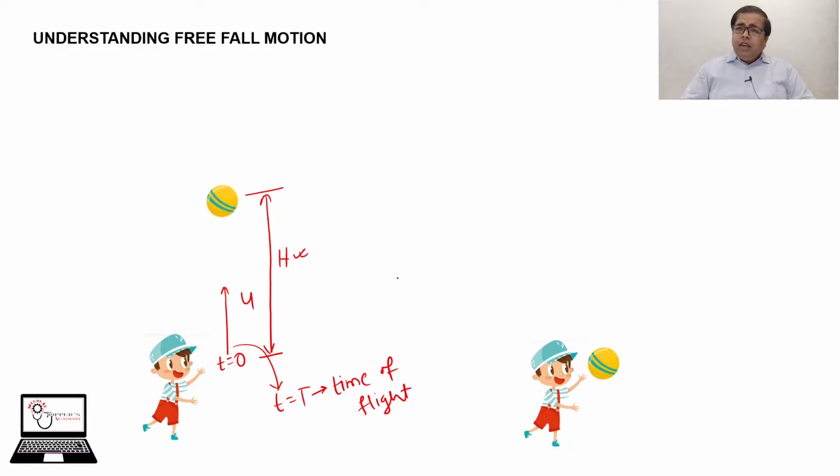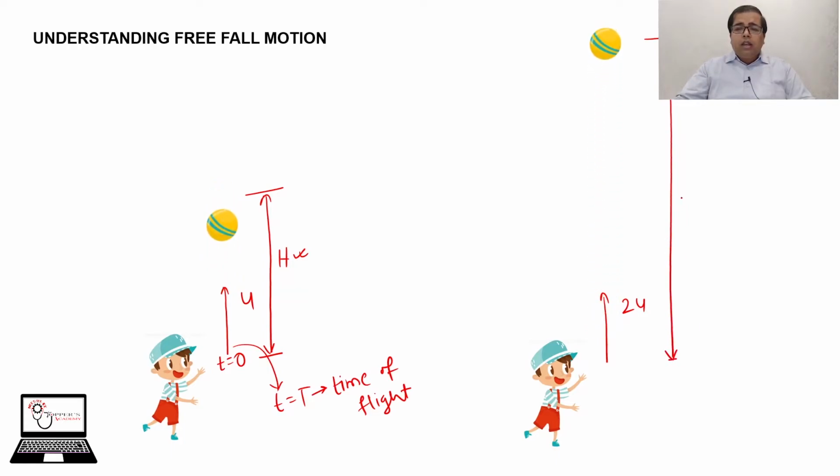Now if we increase the speed, let's take the another example, this one. If we increase the speed, suppose this is 2u, I doubled the speed. As a result, you will observe this will go to a greater height. Suppose this is your height h2 and this is your h1. Even the time of flight is also increased. This one becomes t2 and this one is t1.